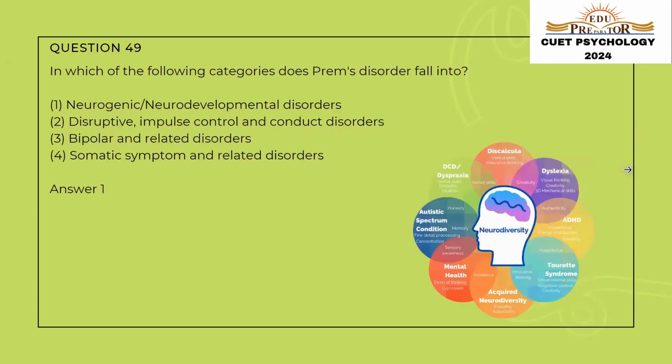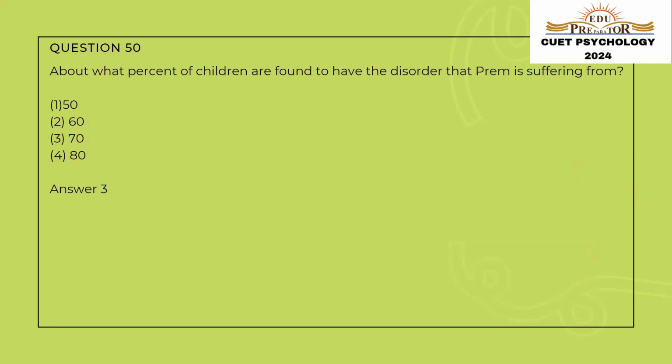Let us move to question number 49. In which of the following categories does Frame's disorder fall? So autism spectrum disorder falls under neurodevelopmental disorders. So the correct answer will be neurodevelopmental disorder. That is option number one. Let us come to the last question about what percent of children with autism spectrum disorder are found to have intellectual disabilities. So the correct answer is option number three,